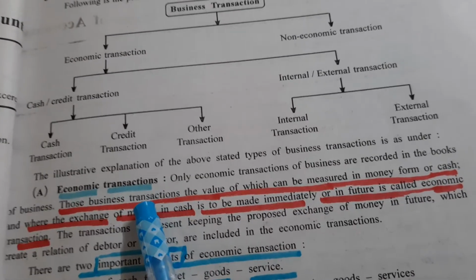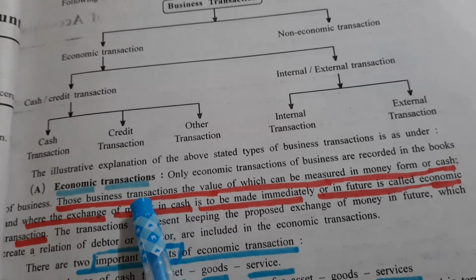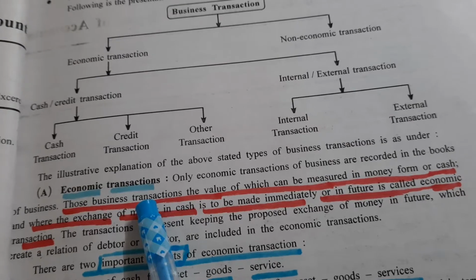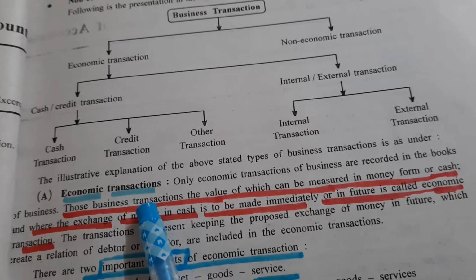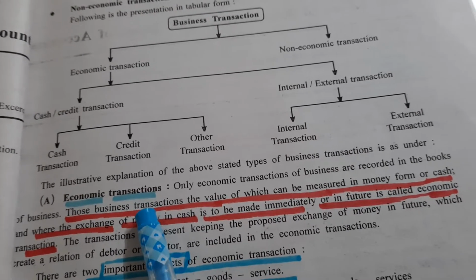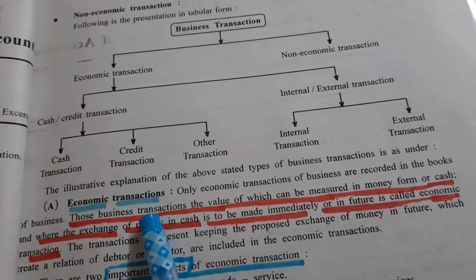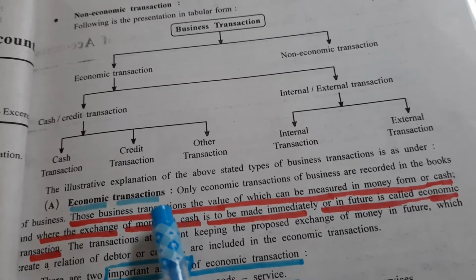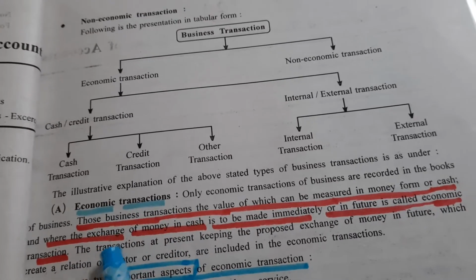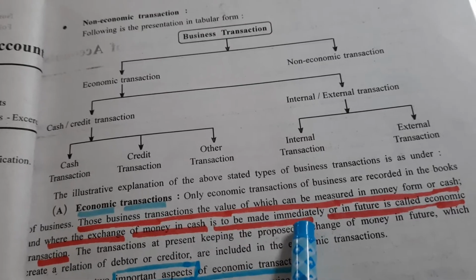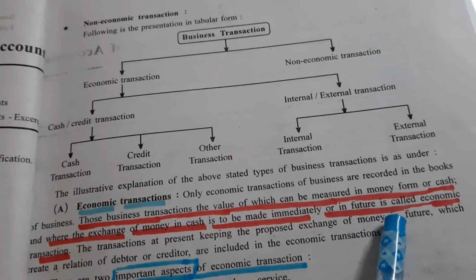Two things are to be remembered. First, that in a transaction, the value of money is given, or it can be measured in form of money, or it is in form of cash, and exchange is done of money in cash immediately or in future.